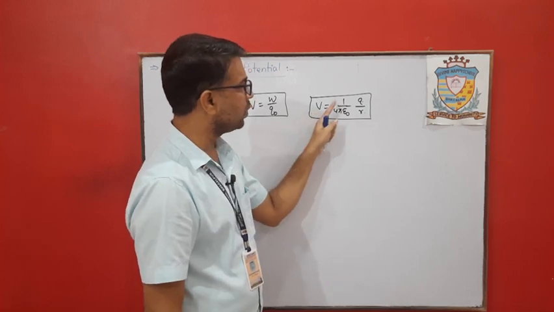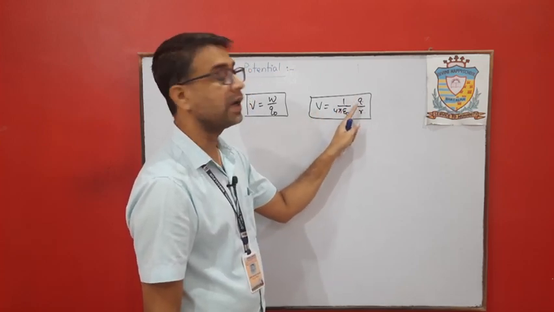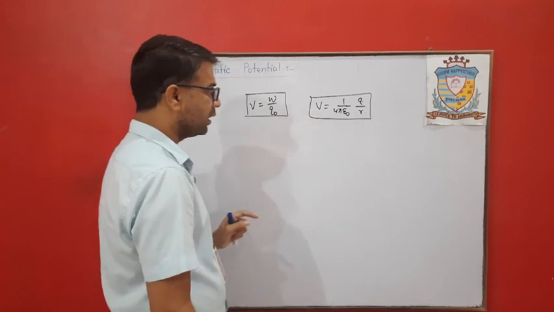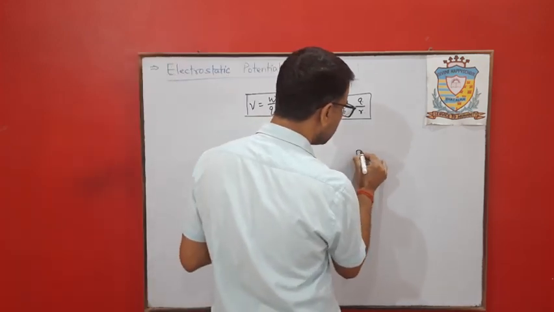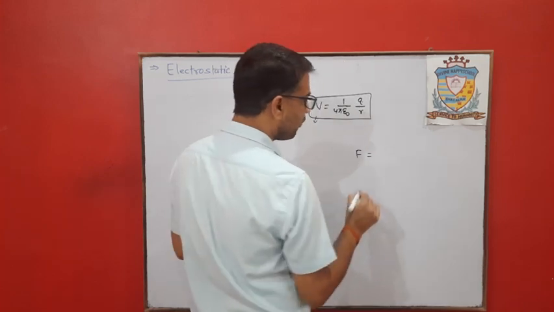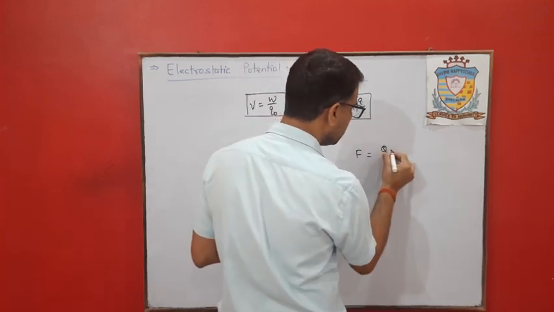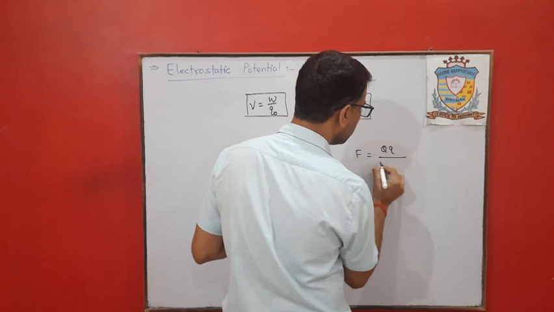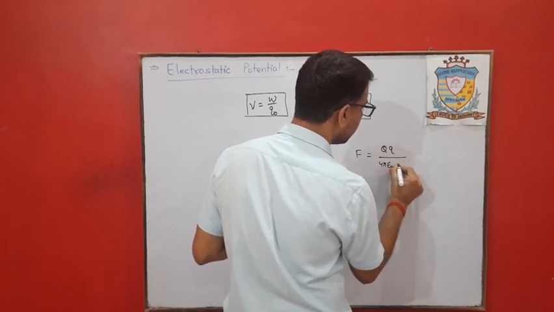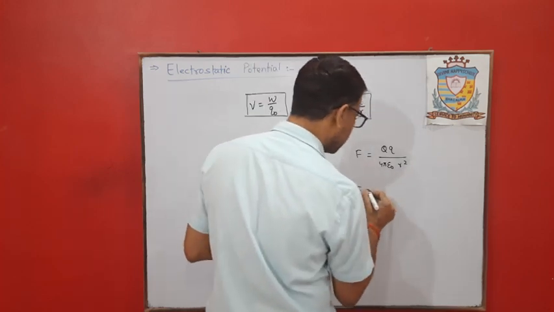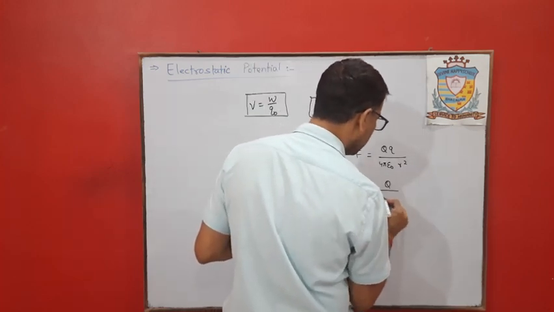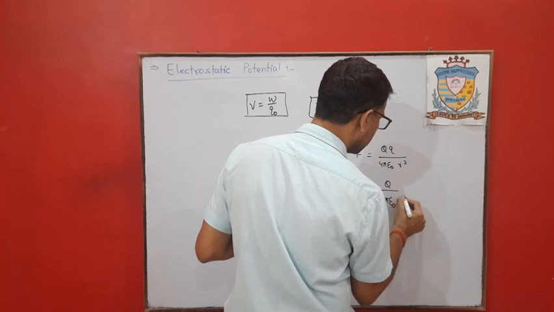So V is equal to 1 upon 4 pi epsilon naught, Q upon R, where Q is the source charge. And here V is equal to W upon Q naught, where we take the value of the test charge. Clear? So as we know, if we consider the electric field, it becomes Q upon 4 pi epsilon naught R square.